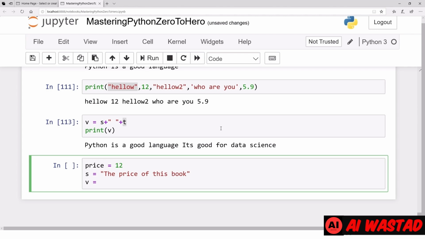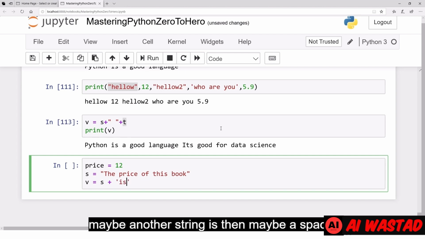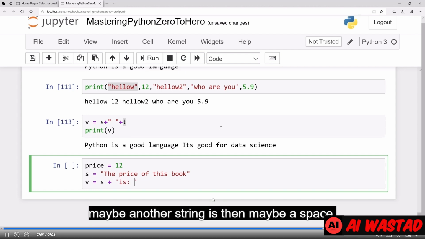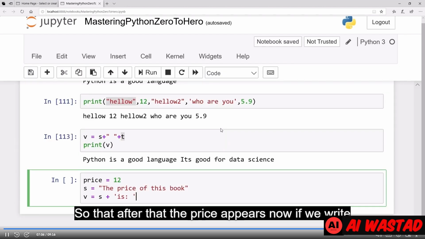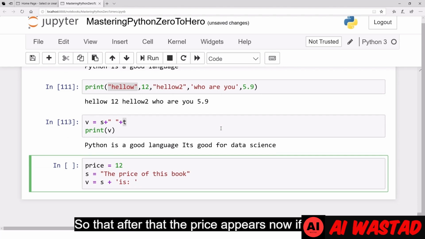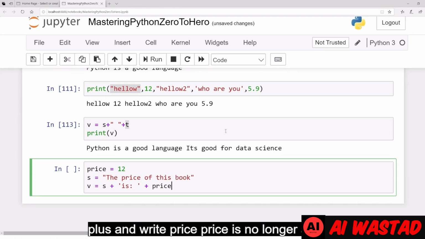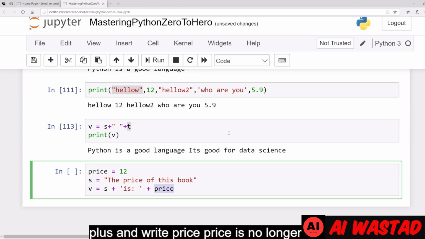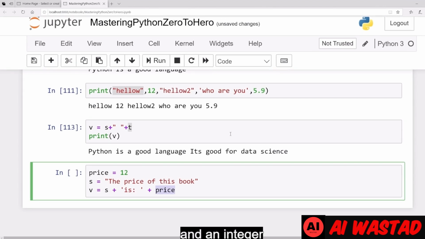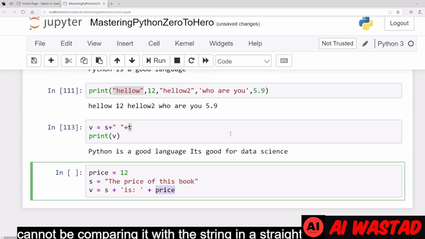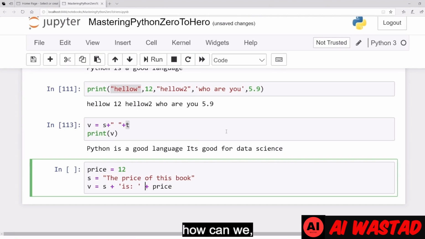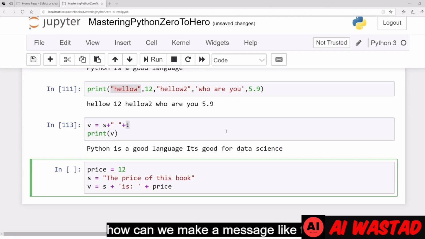So how can we do that? Let's say S plus maybe another string is, then maybe a space, so that after that the price appears. Now if we write plus and write price, price is no longer a string, it is an integer, and an integer cannot be concatenated with a string in a straightforward way like plus. How can we make a message like the price of this book is whatever the value of the price is?